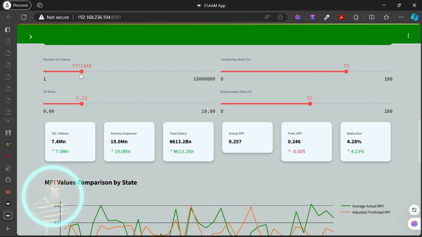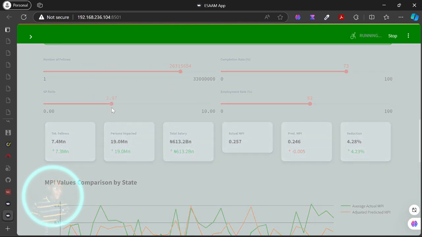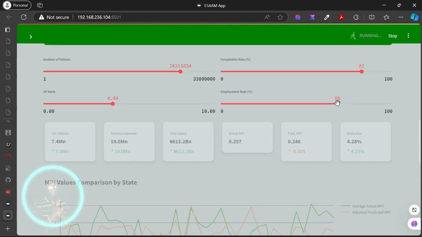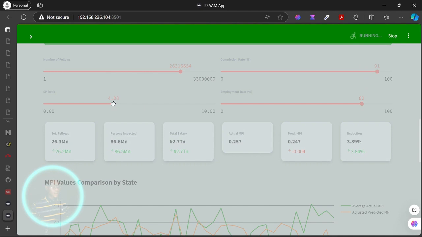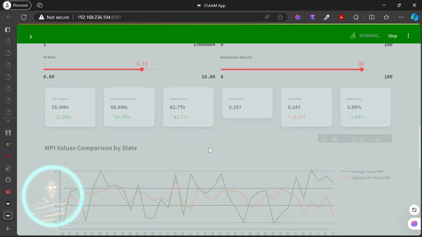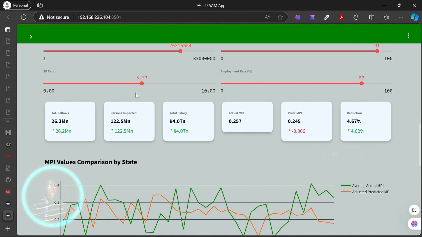So let's assume that we train very close to them, and we have a higher salary rate of about 4 times the poverty line, a higher completion rate, and a slightly higher employment rate. Let's see what ESAAM will tell us about the poverty reduction index in Nigeria. It's saying roughly about 4%, but let's increase the employment rate to a somewhat unrealistic scenario and make the salary a little higher. So you can play around. That's the whole essence of this, and it's telling us that it goes a little higher than 4%.